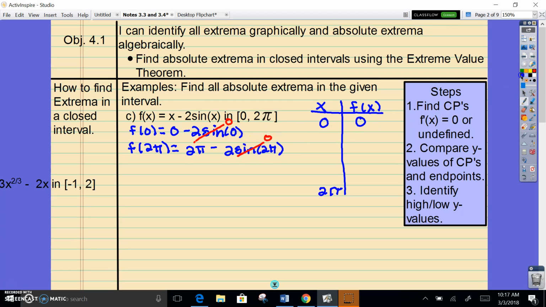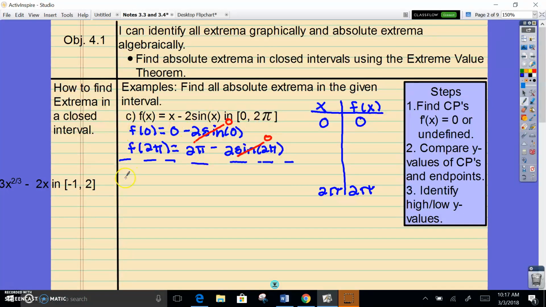And so we're left with 2 pi. Something I want to say about this is that just to imagine what 2 pi is, 3.14-ish times 2, so it's going to be above 6. All right, let's go ahead and move on with our actual CP process.